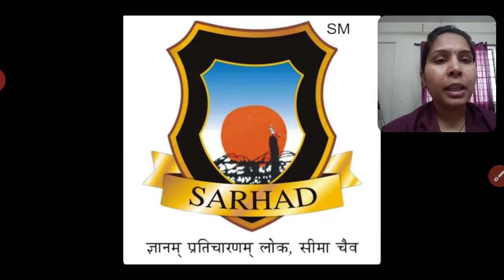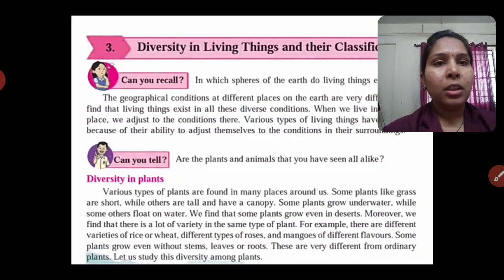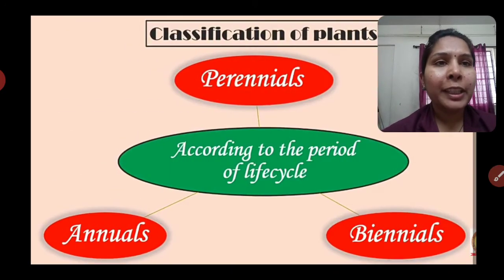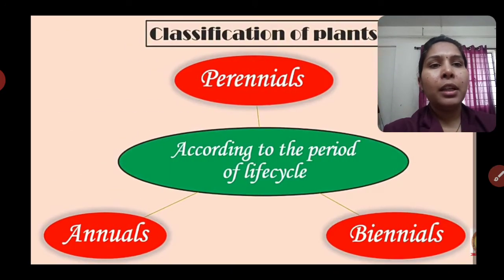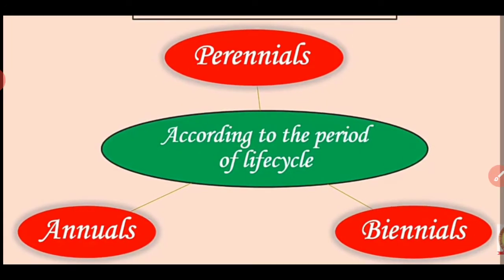So in the last lectures we saw our second topic for the standard 6 subject general science. In the last lecture we started our third topic, that is diversity in living things and their classification. We completed up to the point of the classification of plants according to the life cycle. So here we continue this point.